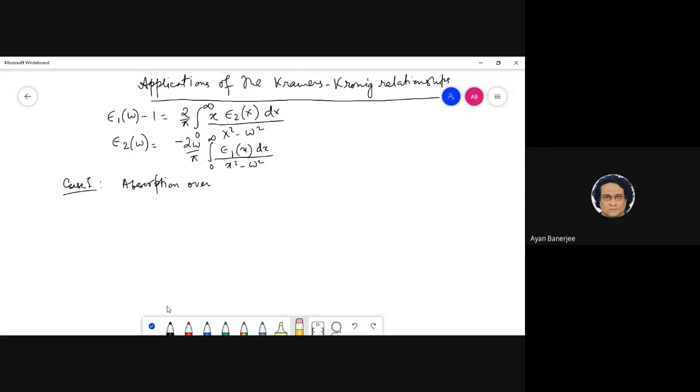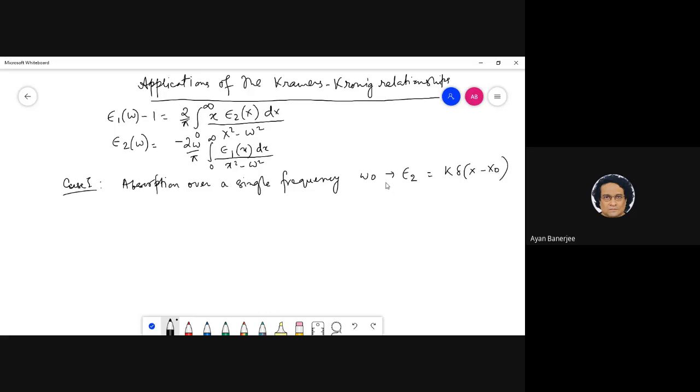It's better to write down what we are doing mathematically, so I'll write absorption over a single frequency omega naught. Essentially, what I'm saying is your epsilon 2 is something like this.